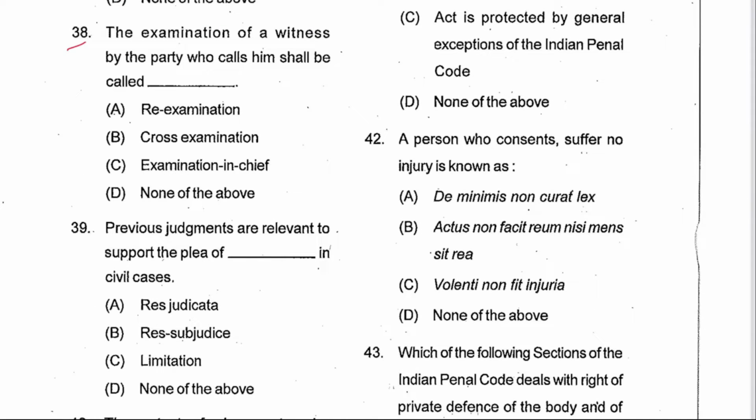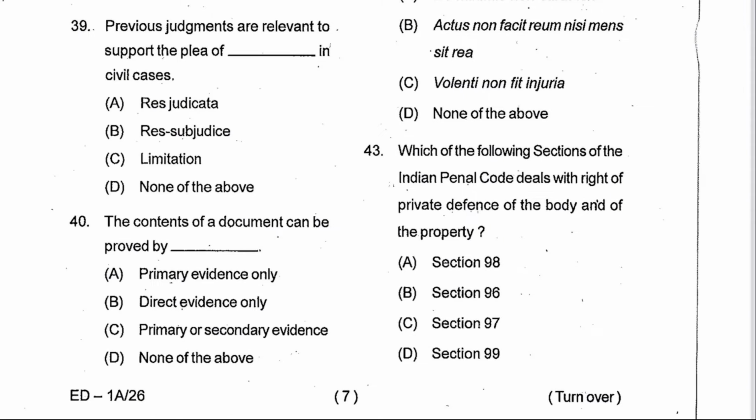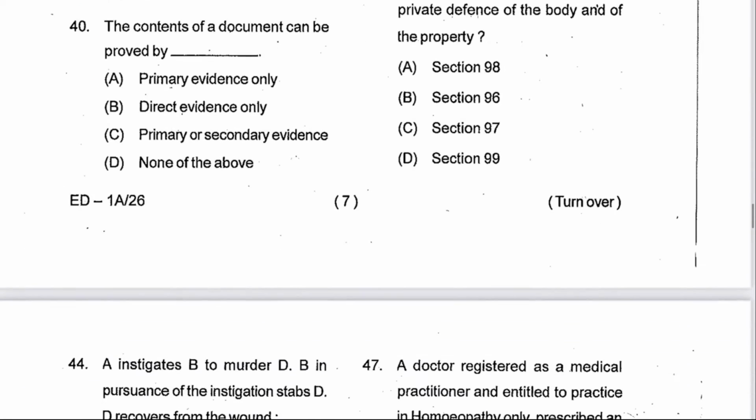Next is 38. The examination of a witness by the party who calls him is called examination in chief. C is the answer. Next 39. Previous judgments are relevant to support the plea of res judicata. A is the answer. Next 40. The contents of a document can be proved by primary or secondary evidence. C is the answer. Sections 63, 64, and this is mentioned in Section 61.